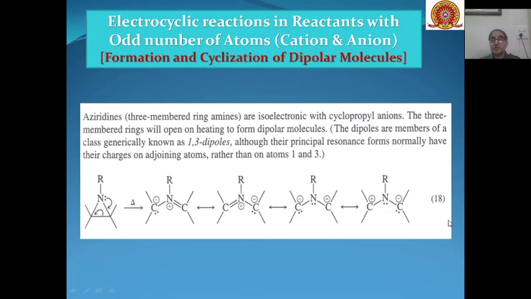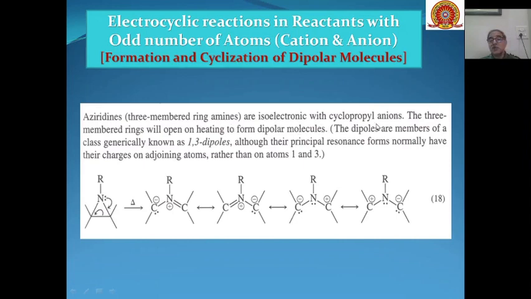Then these dipolar molecules can also be formed and cyclized to give different types of heterocyclic compounds. For example, aziridines, three-membered ring amines. These are isoelectronic with cyclopropyl anions.